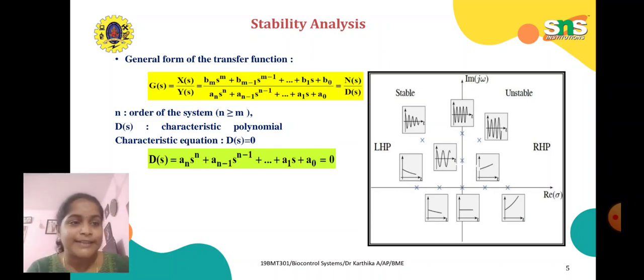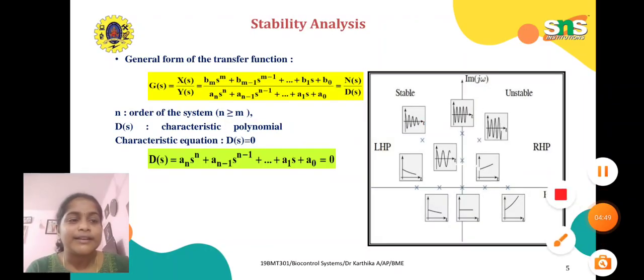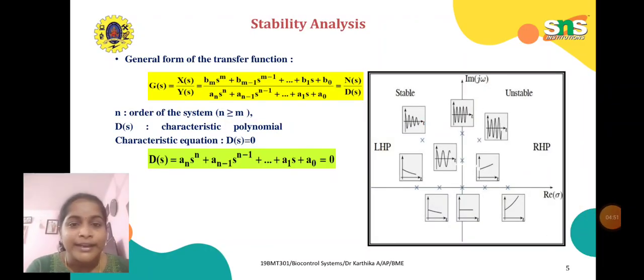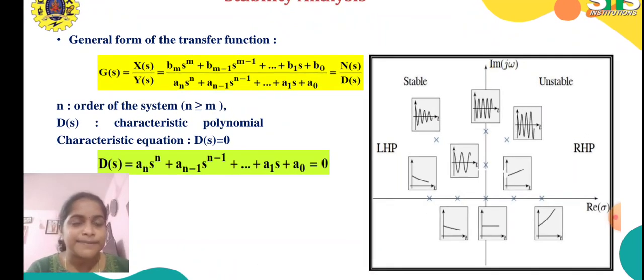See in this diagram, the stability is represented. The stable and unstable systems are represented in the left half plane and right half plane. Stable systems are represented in the left half and unstable systems are represented in the right half.